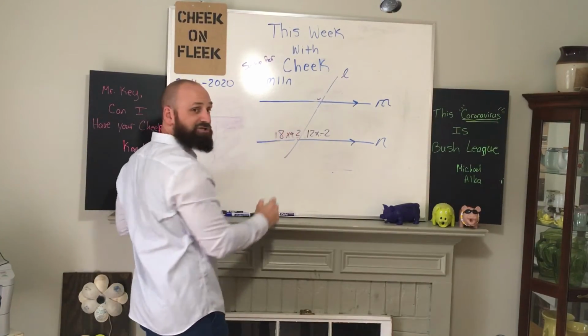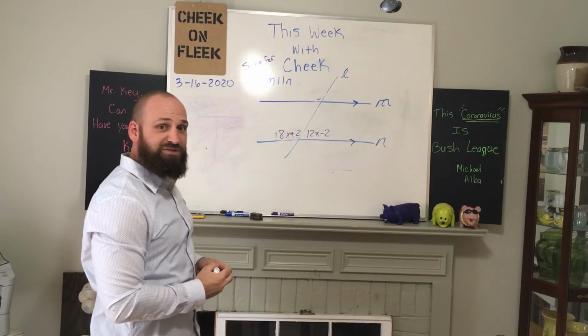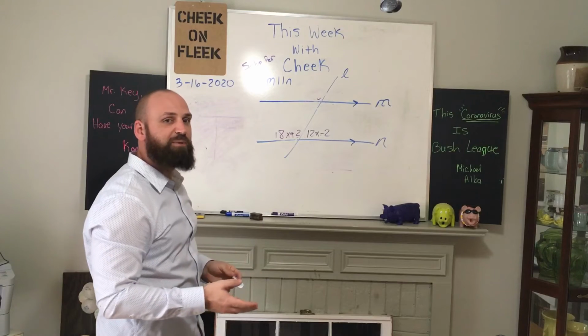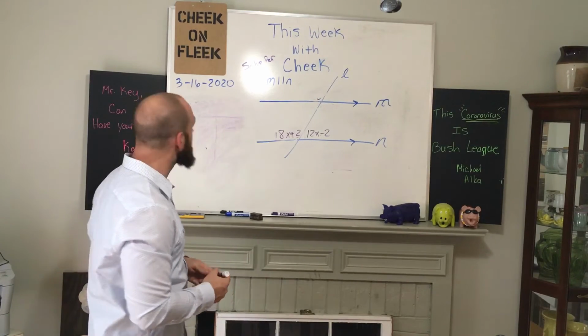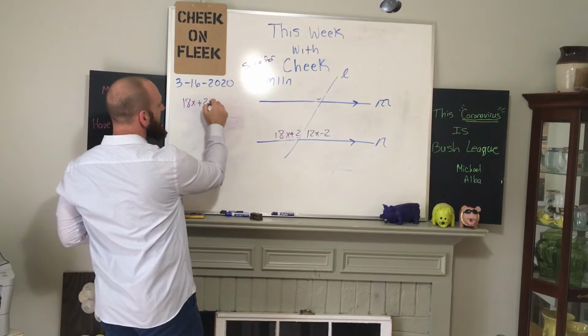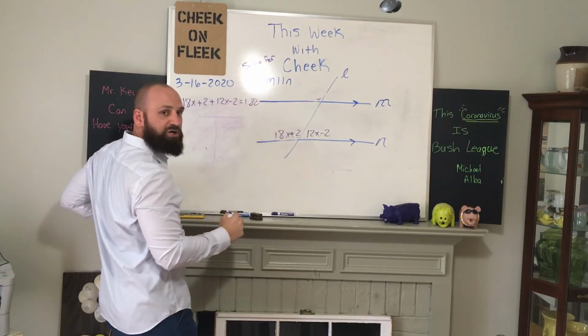Nope, I had it right the first time. So this time, these two angles, this is a linear pair. They're adjacent. They're going to be supplementary. They're going to add up to 180 degrees. So I'm going to take 18x plus 2 and add 12x minus 2, and they should equal 180 degrees.